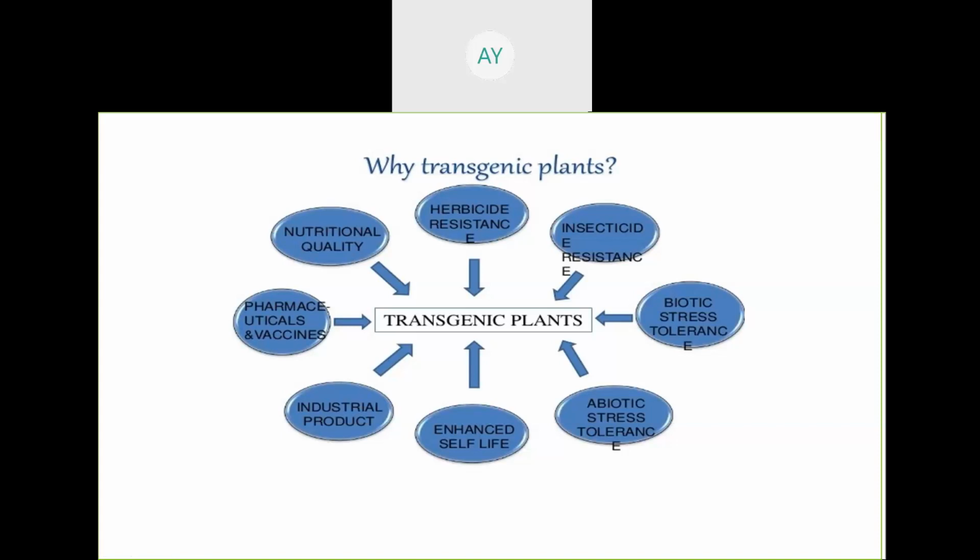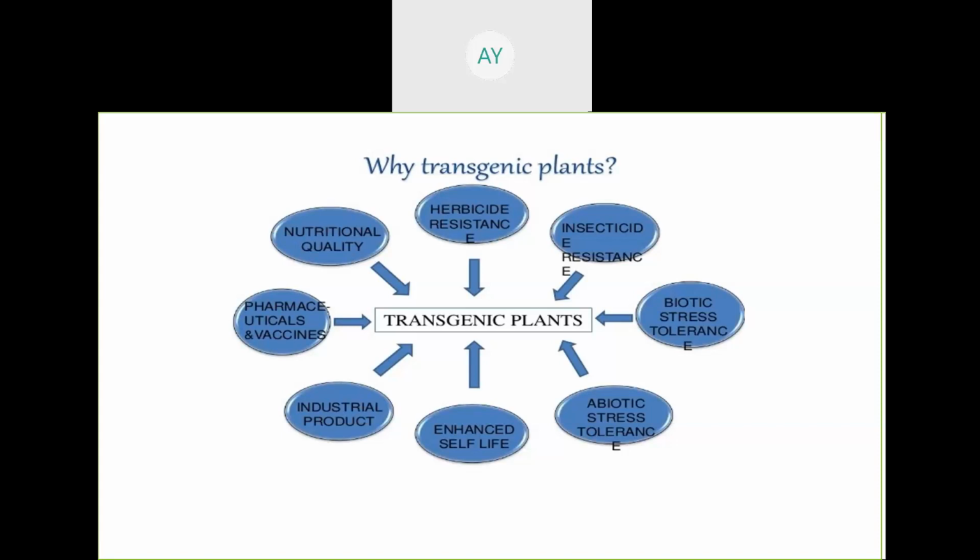What happens? The Bt gene encodes the Bt crystal protein. Generally inside the plant it is in liquid state. When the insect sucks it, when this liquid sap enters the stomach, it becomes a solid crystal, and that ruptures the membrane of the intestine and kills the insect like cotton bollworm or pink bollworm. So this is insecticide resistance, that is the Bt cotton variety.